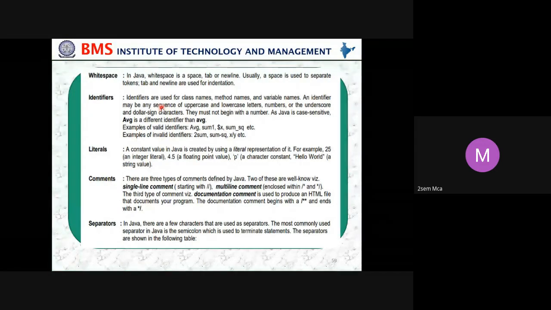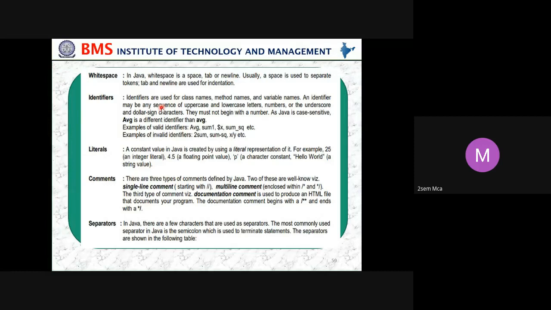Same way here in Java also we use an identifier to identify either a class name or a method name or a variable name. An identifier may be a sequence of uppercase and lowercase letters, numbers, or underscore and dollar sign characters. They must not begin with a number. As we know, Java is case sensitive. So capital A and small a are two different identifiers for Java. So valid identifiers and invalid identifiers: average, sum1, $x, sum_square, etc. So you can follow that.